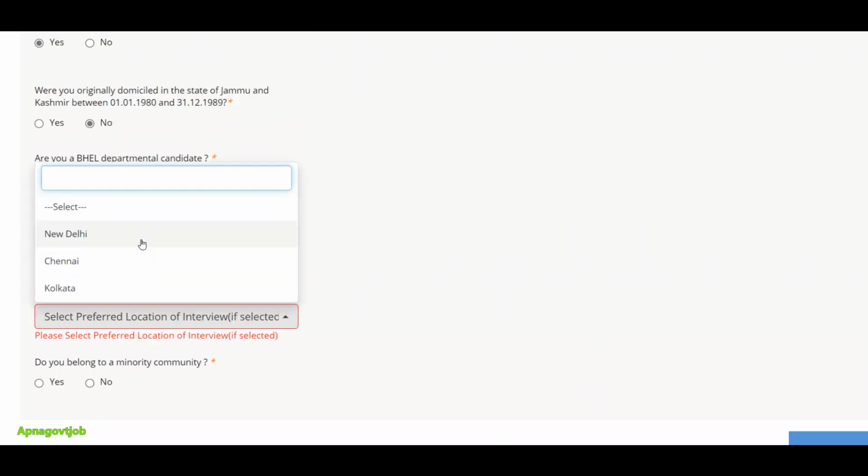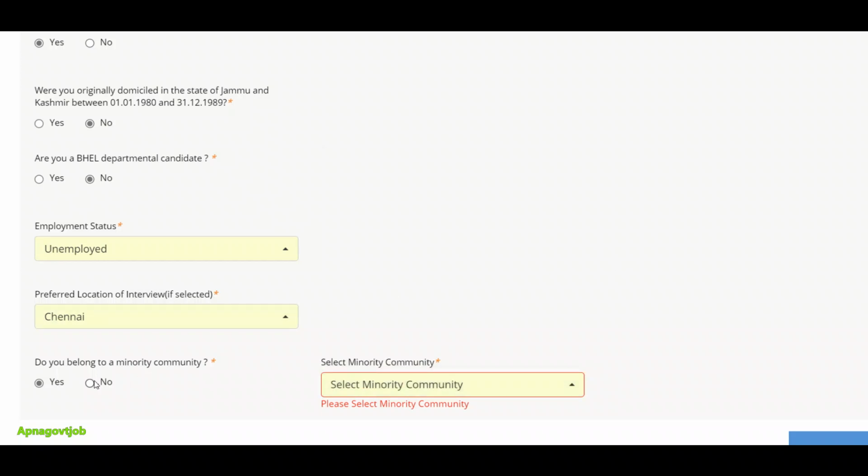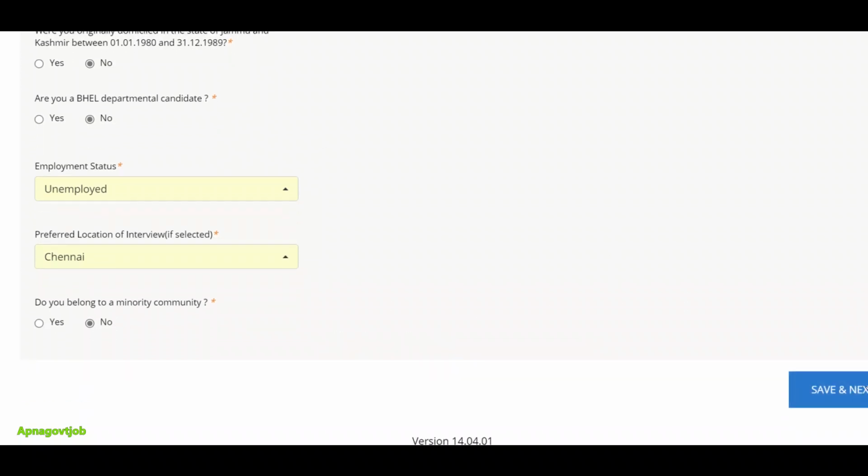Then preferred location of interview. So for the interview, basically we have 3 locations: New Delhi, Chennai, and Kolkata. Okay. So which location you want, you can select that. Do you belong to a minority community? So if yes, then click on the yes button and here you have to select your minority. Otherwise the no button. Okay, and just click on save and next.